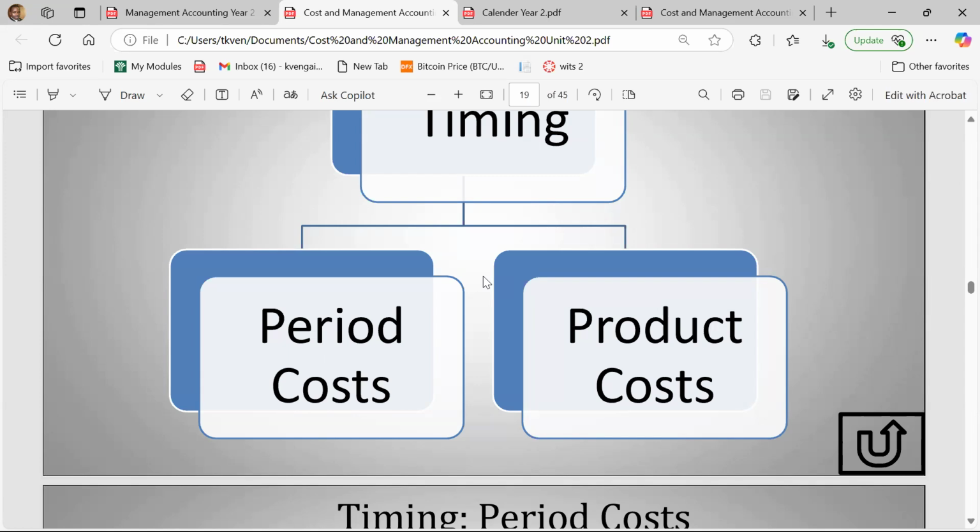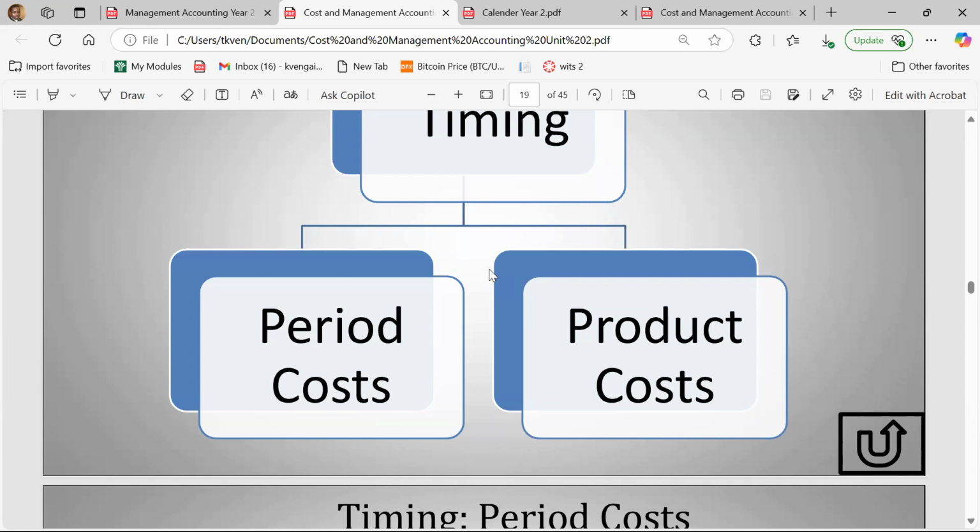A cost can either be direct or indirect. A cost can either be variable or fixed. A cost can either be manufacturing or non-manufacturing. If I say a cost is manufacturing, it does not mean it is not direct. It does not mean that it is not variable or something like that. It can still go and qualify under something else. But I'm just looking at that specific classification of a cost. All right, clear that up.